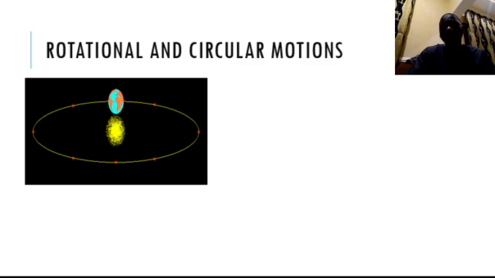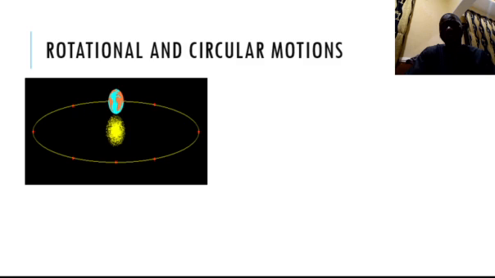Okay, another example we have here is, look at a wheel moving about its axis. So it's a rotational motion. And look at this one, the wheel itself is rotating, but a stick man around the wheel is undergoing circular motion, because a motion along the circumference of a circle is circular motion. A stick man around the wheel is undergoing circular motion, while the wheel itself is undergoing rotational motion.